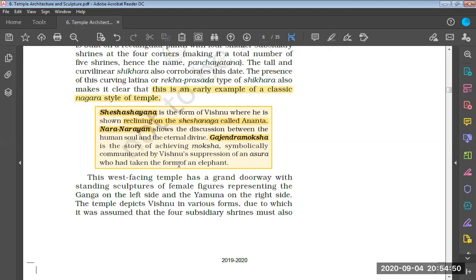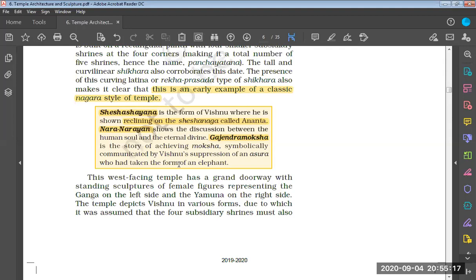Then we have Gajendra Moksha. Gajendra Moksha is the story of achieving moksha, symbolically communicated by Vishnu's suppression of an asura who had taken the form of an elephant.